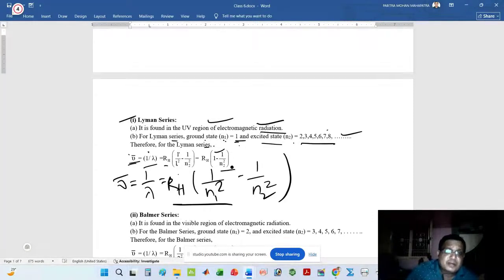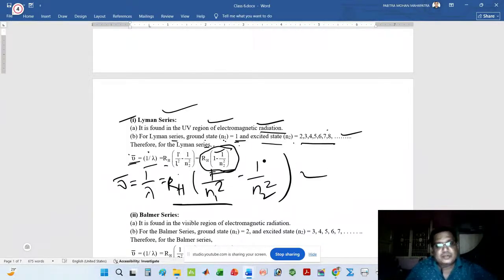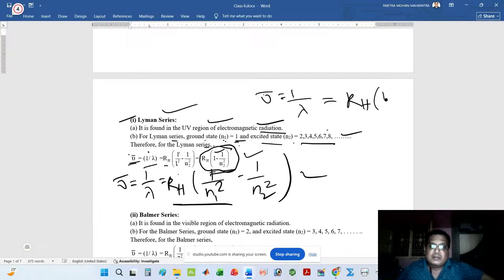If you put the value of n2 and RH, then you will get nu bar. It is the simple formula for calculation of the Lyman series. Or you can use the main formula and put the values of n1, n2 and RH, then you will also find it directly. But simply you can remember the short formula: nu bar is equal to 1 by lambda is equal to RH into 1 minus 1 by n2 square.